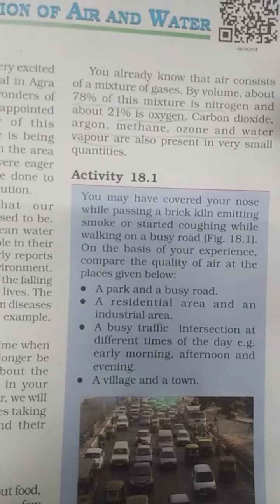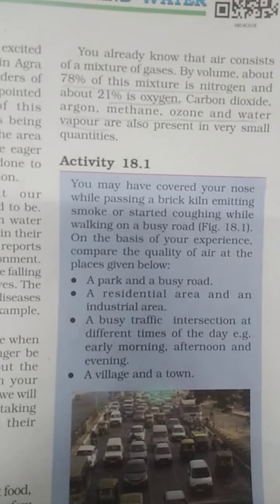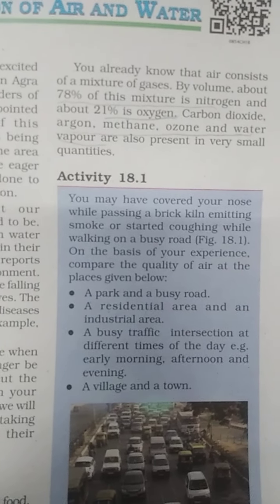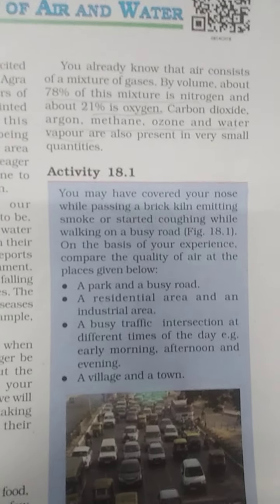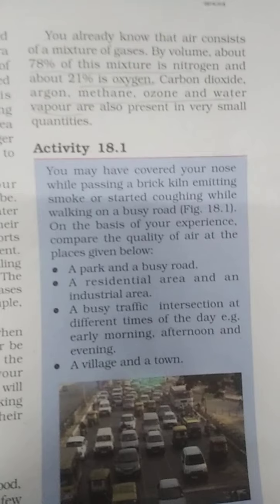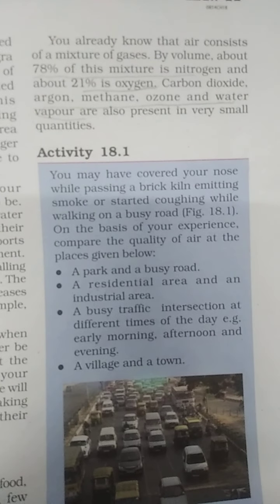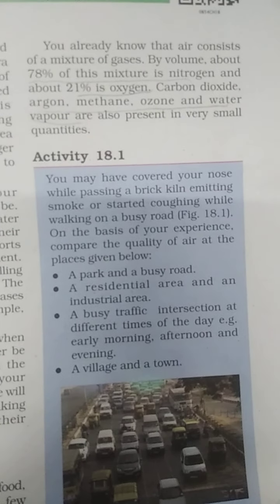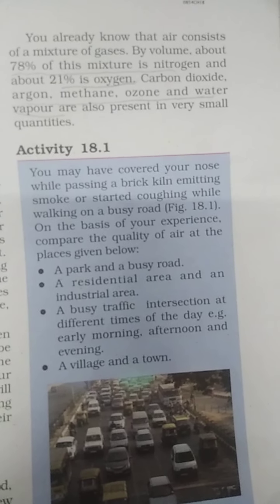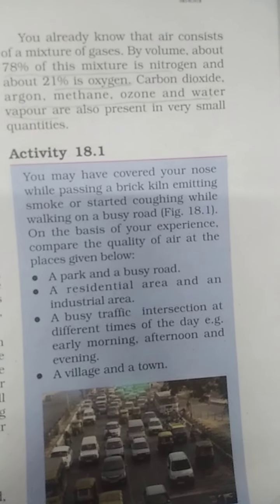When this ratio is disturbed for any reason, the air is said to be polluted, and the substances which cause pollution of air are known as air pollutants.